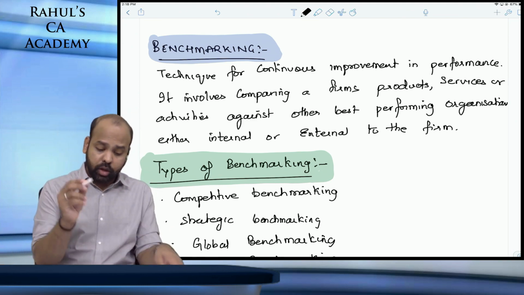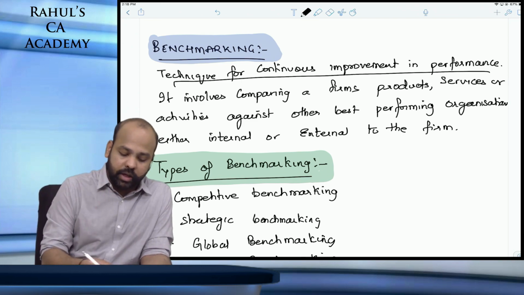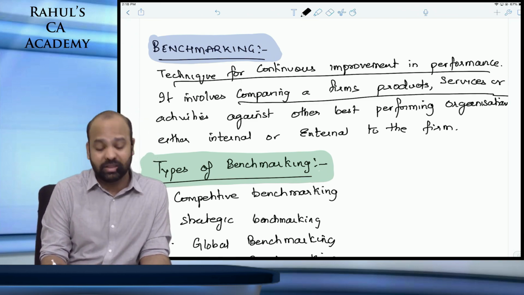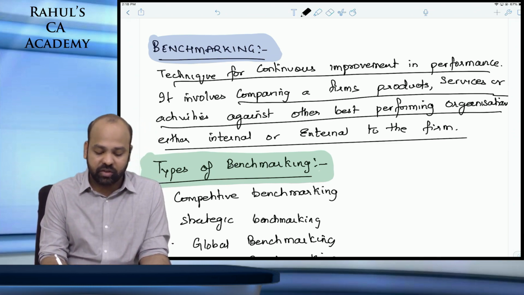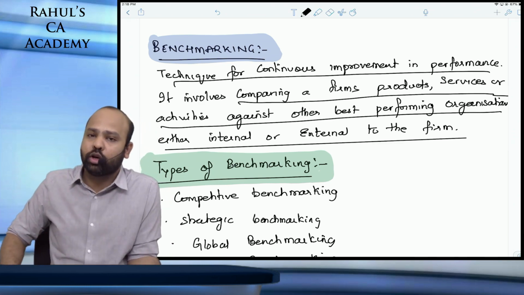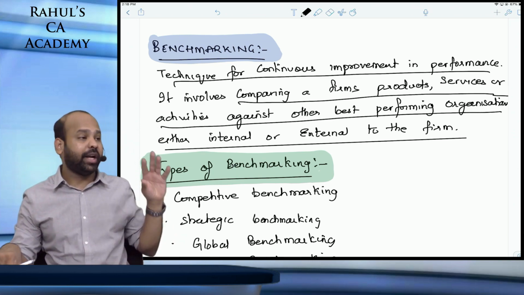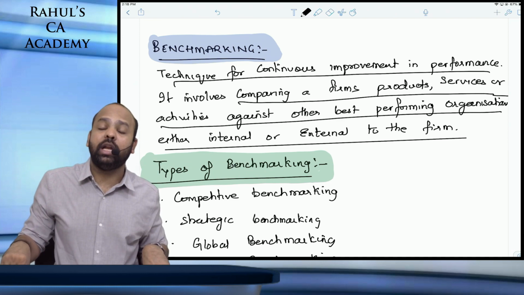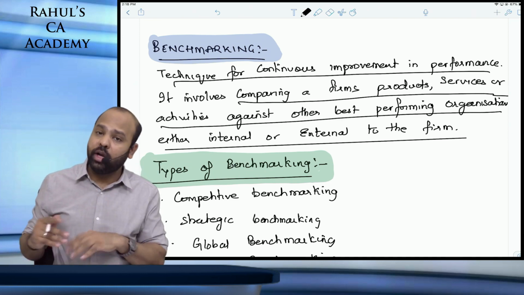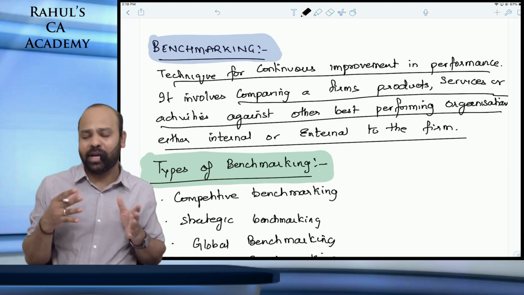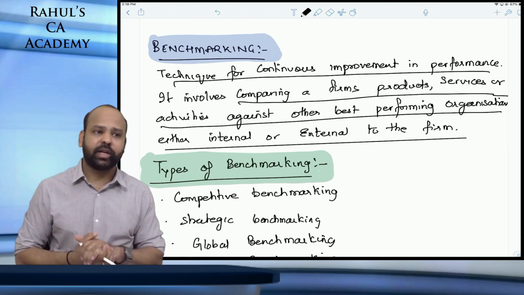Benchmarking is a technique for continuous improvement in performance. It involves comparing a firm's products, services or activities against the other best performing organizations, either internal or external to an organization. It's like someone has scored 85 in this paper. I need to set a target of 85. I'm benchmarking myself against it. So you will try to improve your performance by comparing it with some other best industrial practice. That is benchmarking.